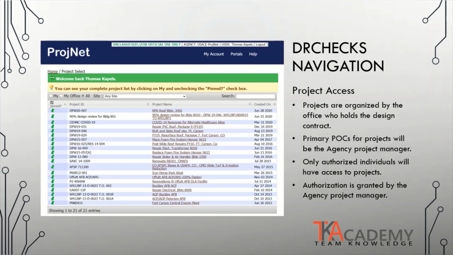The authorization is only granted by the agency's project manager. So if you do not have access, you must contact the federal agency project manager to submit your information and request to be assigned to the project. Once you are assigned, it will show up in this menu underneath your user profile.